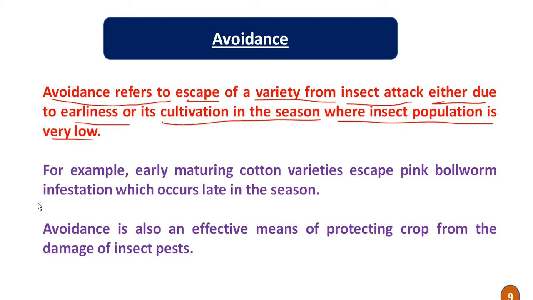That means the early maturing variety of cotton does not have infestation of the pink bollworm, because the pink bollworm is observed in the late season. So an early maturing variety of cotton easily avoids or escapes the insect attack. And avoidance is also an effective means of protecting the crop from the damage of insect pests. So these are the four different mechanisms of insect resistance.